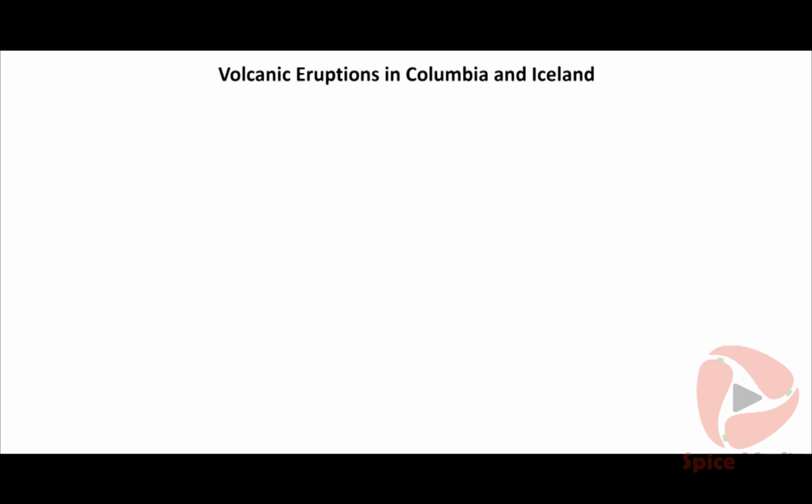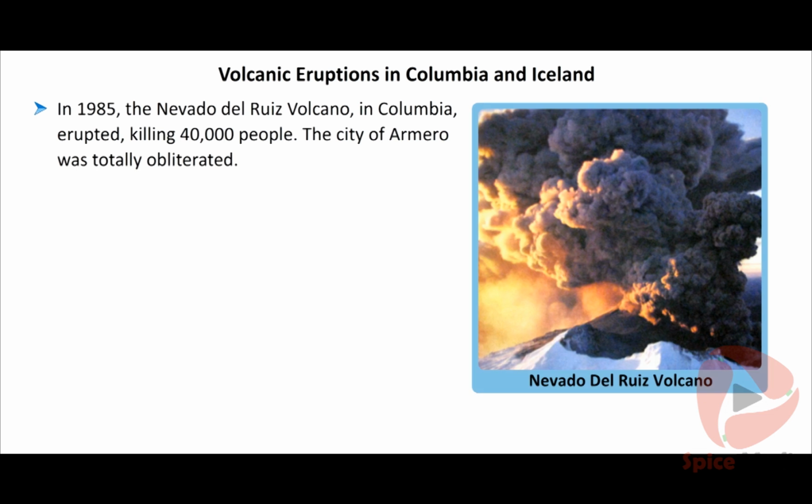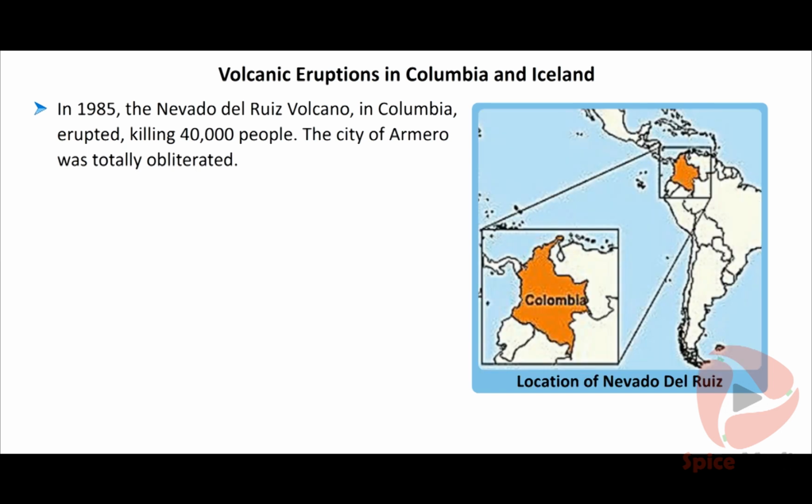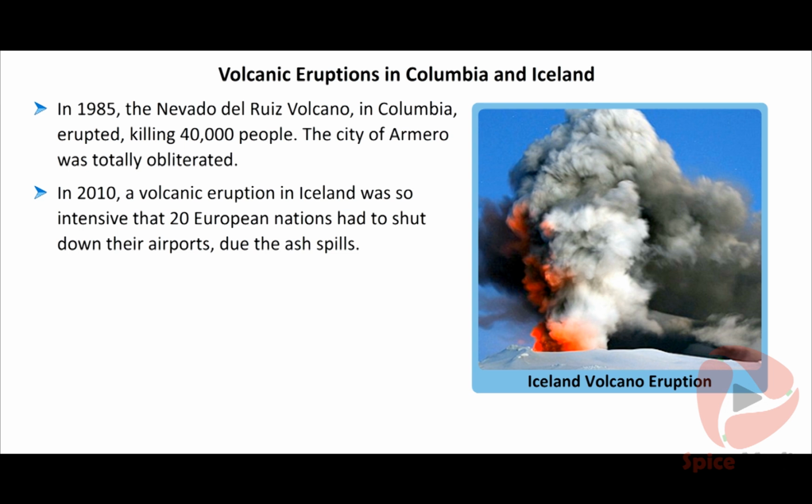Volcanic eruptions in Colombia and Iceland. In 1985, the Nevado del Ruiz volcano in Colombia erupted, killing 40,000 people. The city of Armero was totally obliterated. In 2010, a volcanic eruption in Iceland was so intensive that 20 European nations had to shut down their airports due to ash spills. Mitigation.